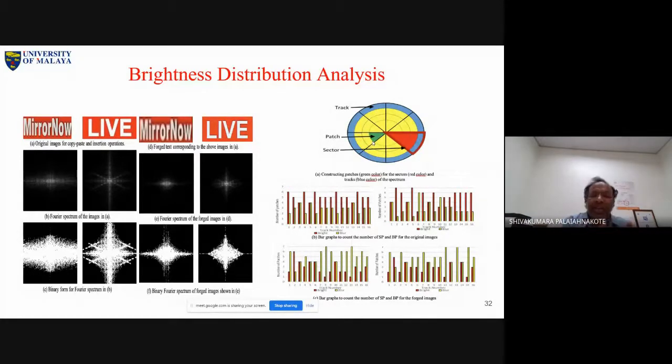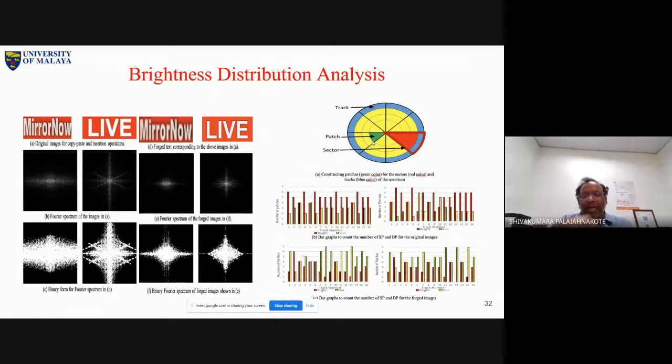For that we define one more thing. We count the number of positive coefficients and the number of negative coefficients, and we calculate the percentage of positive coefficients for every patch. Then if the percentage of positive coefficients is greater than the percentage of negative coefficients for that patch, we say it is a sharp patch, otherwise it is a blurred patch.